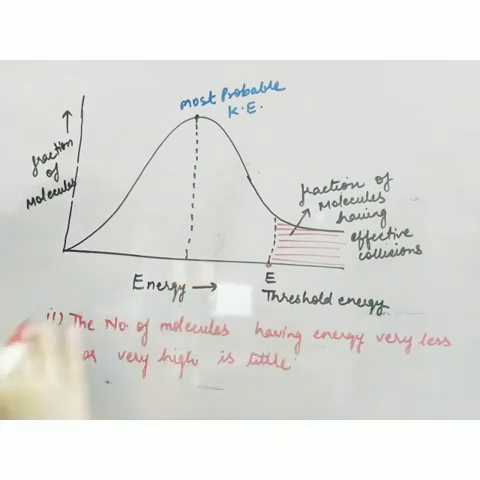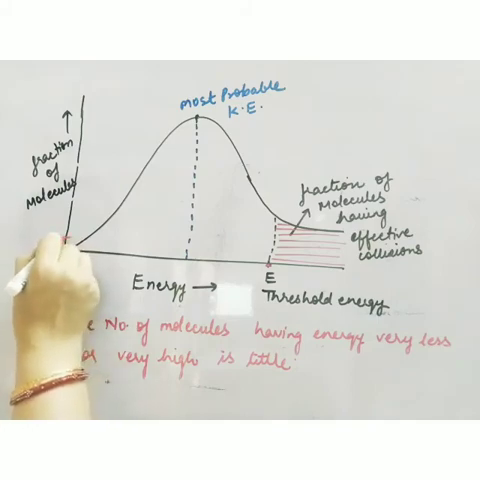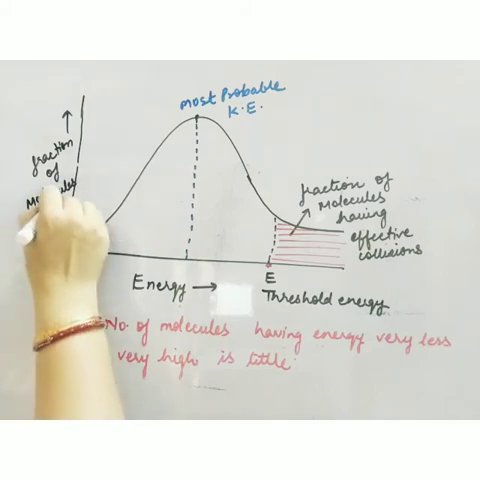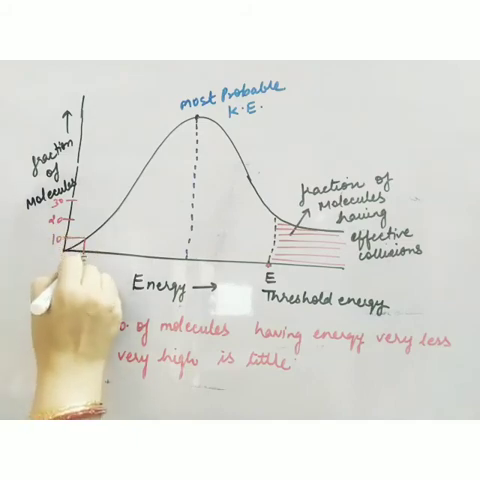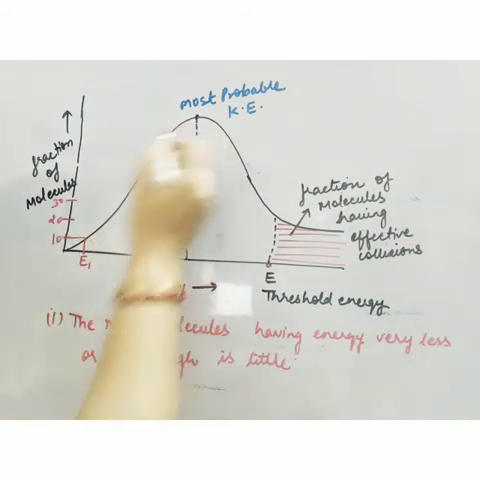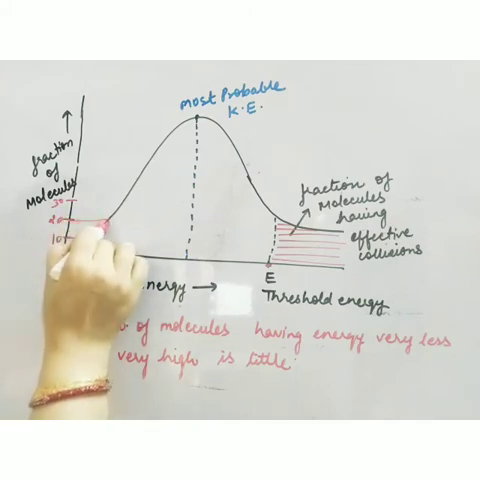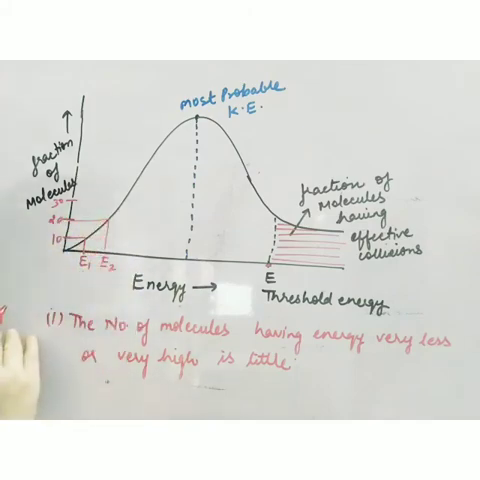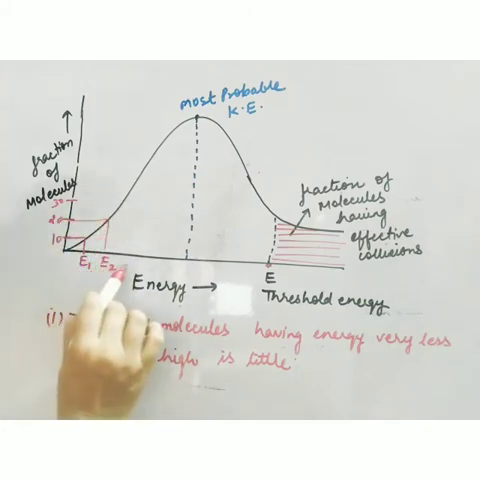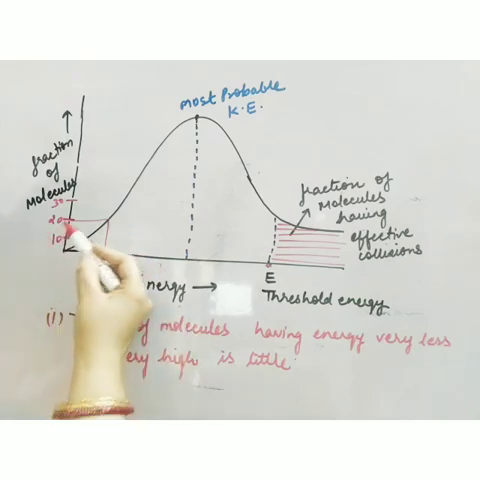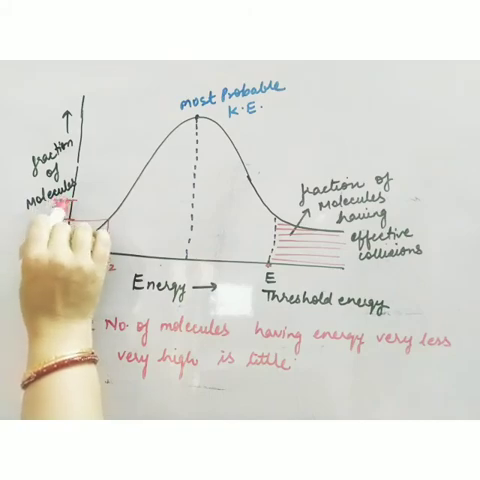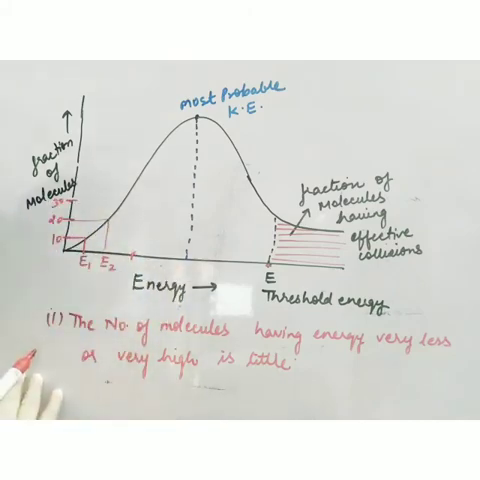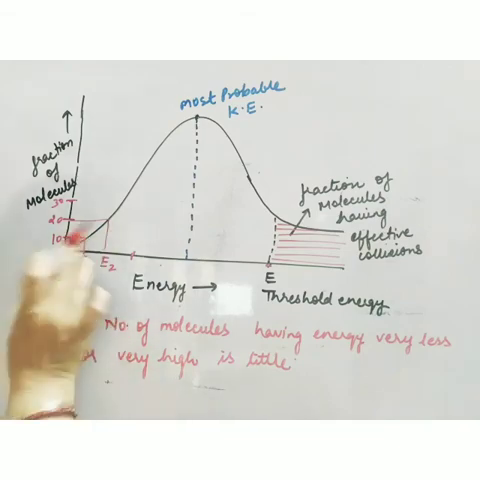Okay, now just see the graph. Suppose this is 10, this is 20, this is 30, like this. Now 10 molecules are having E1 energy. You can see the graph is an increasing graph. Now 20 molecules are having E2 energy. So as the value of energy is increasing, the fraction of molecules is also increasing. Now 30 molecules are having E3 energy, like this. So the number of molecules having less energy is also less.